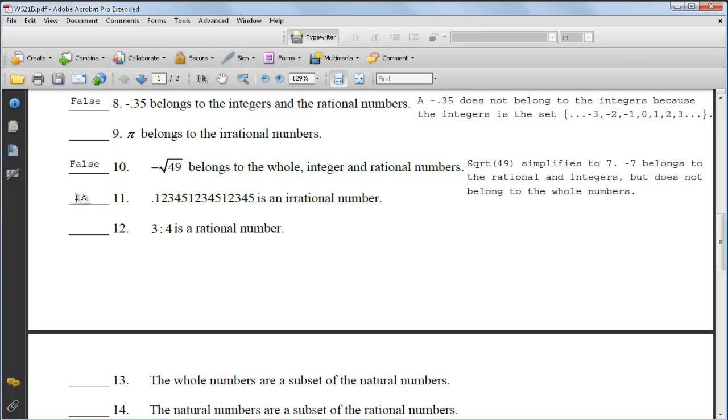Well, you can see it's got a repeating decimal and it also truncates. In other words, it ends. It doesn't have the dot dot dot behind it. So it does have a pattern and it does truncate, so is it an irrational or rational number? Well, it's only an irrational number, isn't it? So this answer, the statement is false.